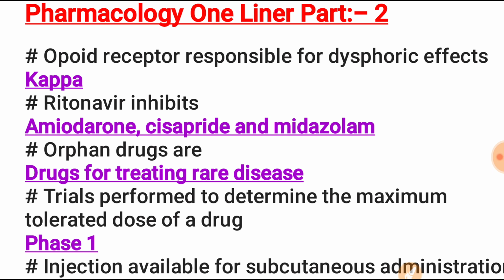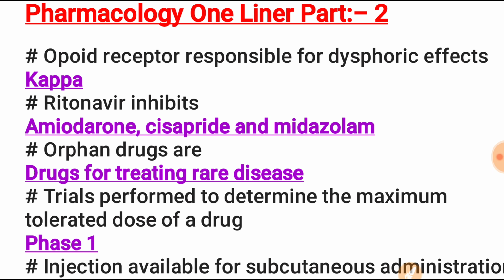It is a state of feeling unwell, unhappy, emotionless, mental discomfort, suffering from restlessness, malaise, depression or anxiety, known as dysphoria. Dysphoric effect is for the kappa receptor, and euphoric effect is for the mu receptor.